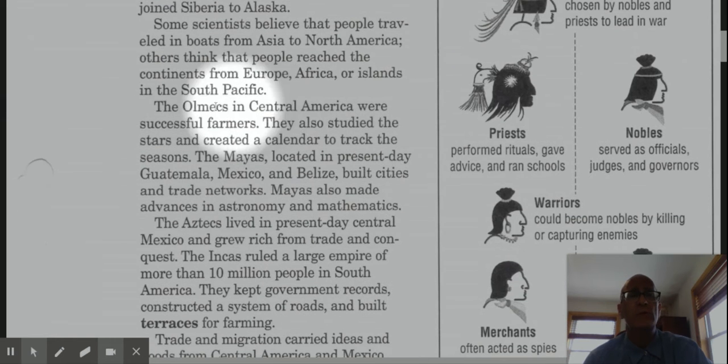Now, one of these groups, the Olmecs in Central America, were successful farmers. They also studied the stars and created a calendar to track the seasons. The Mayas, also might see them referred to as the Mayans with an N, located in present-day Guatemala, Mexico, and Belize, built cities and trade networks. Mayas also made advances in astronomy and mathematics.